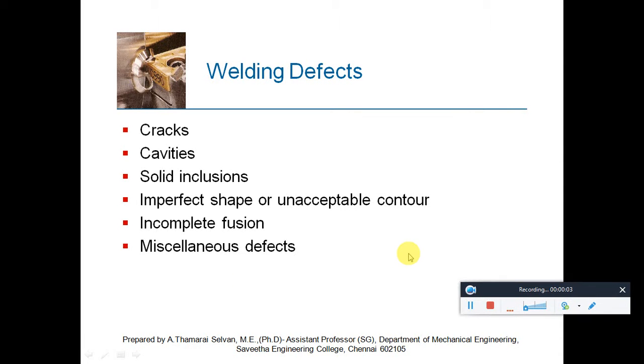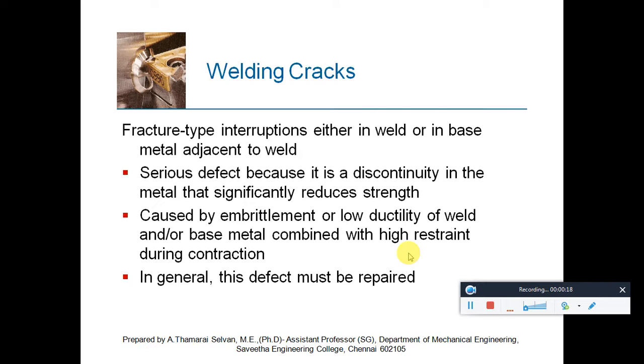In this session, we are going to see about the welding defects. Some of the welding defects are cracks, cavities, solid inclusions, imperfect shape or unacceptable contour, incomplete fusion, and some other miscellaneous defects.